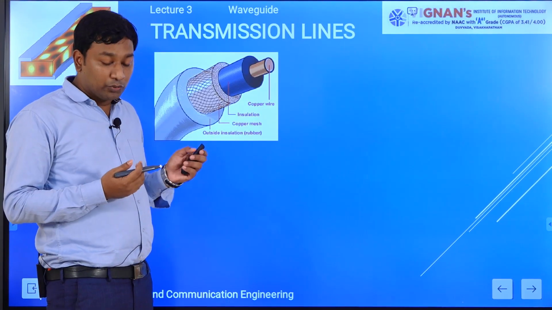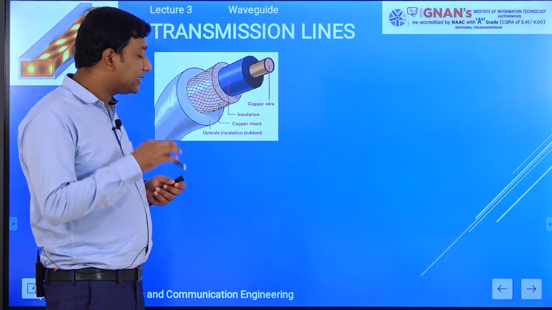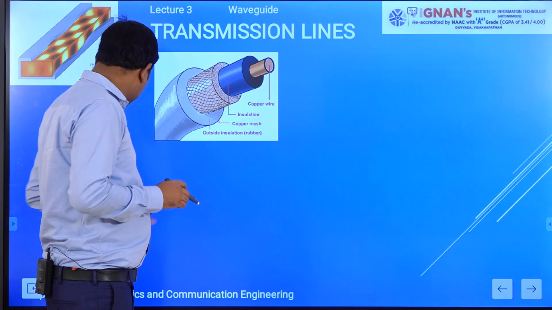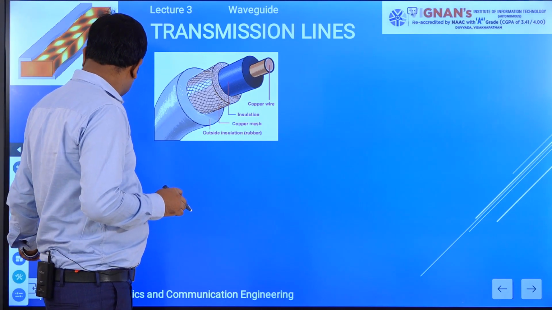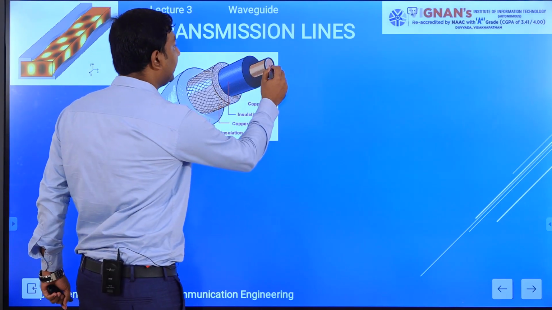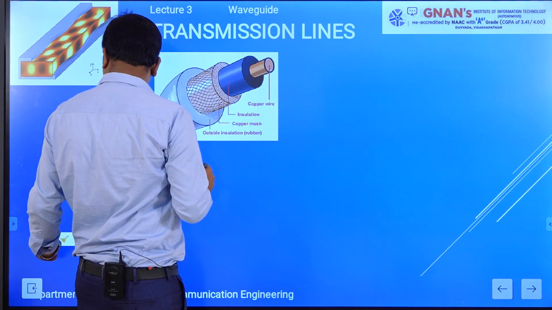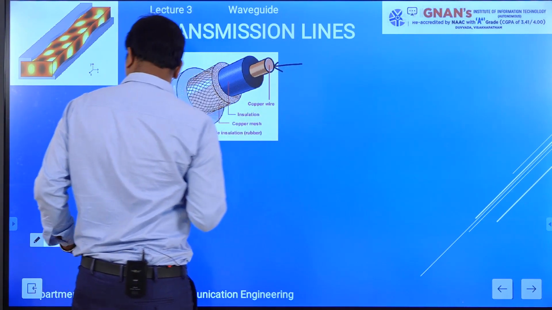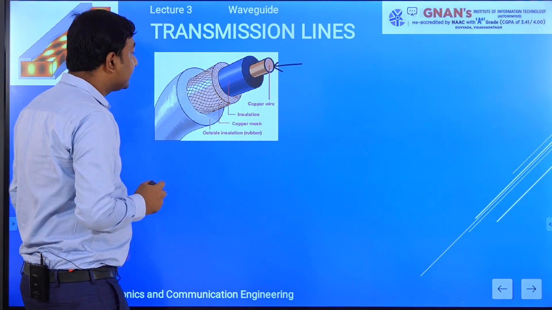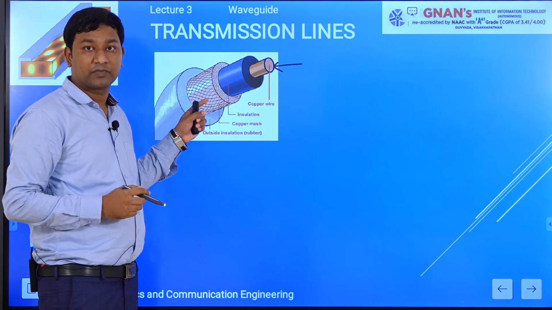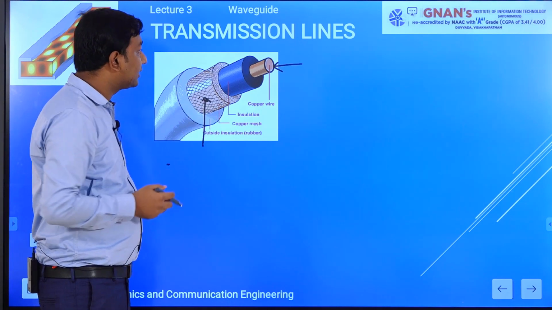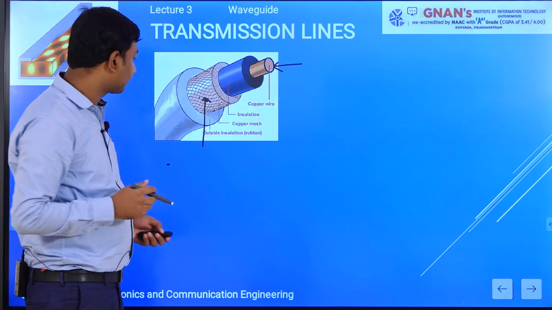First, we will see a transmission line called the coaxial cable transmission line. Here we see two conductors: one is the inner conductor and another one is the outer conductor. So we are using two conductors, an inner conductor and an outer conductor.